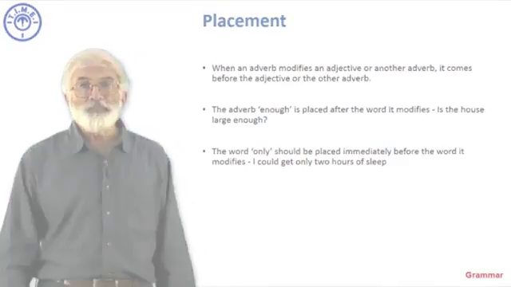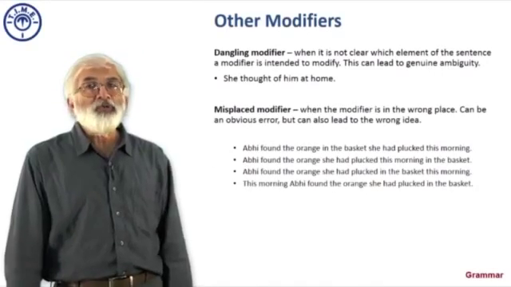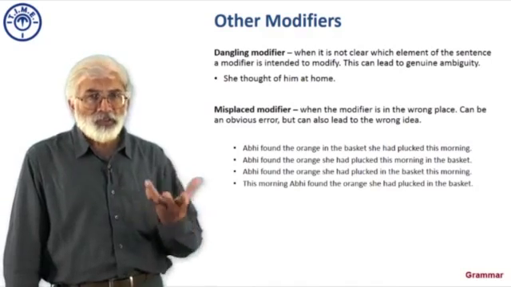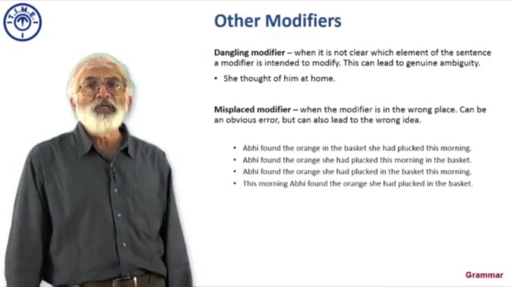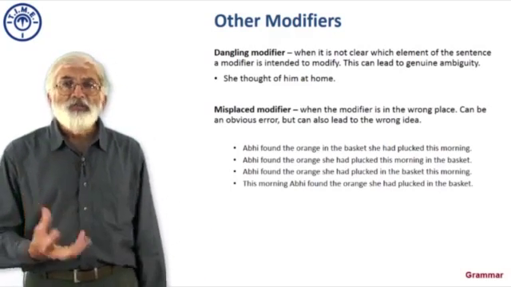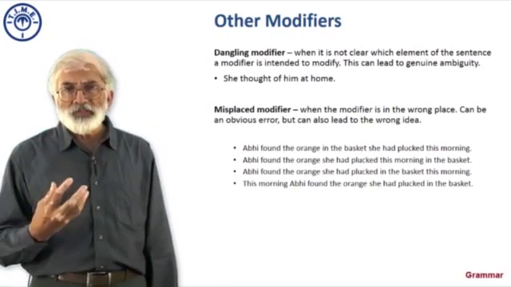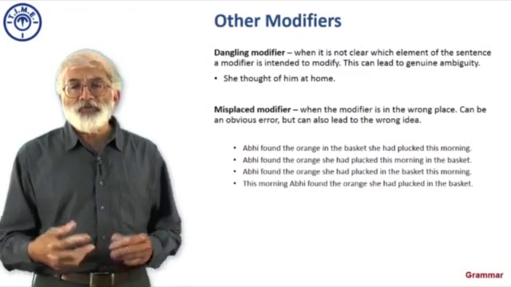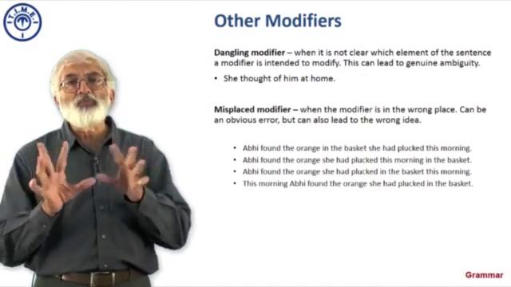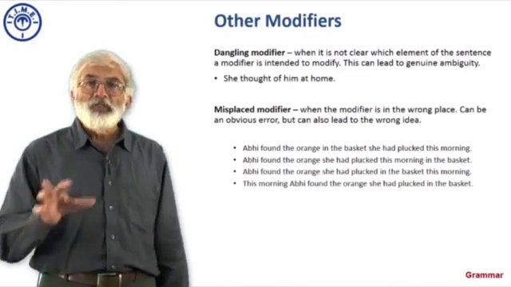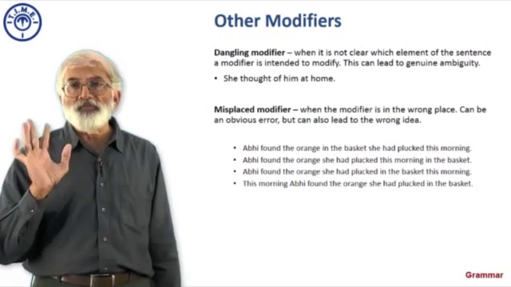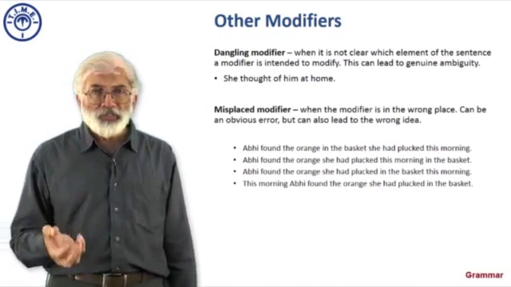Let's move on. We had a quick look at this when we were looking at sentence structure, but let's just deal with it quickly. We also realized that modifiers, whether they are adjectives or adverb modifiers, can come in slightly different ways. You have what we call a dangling modifier, and that is when it is not clear what the sentence is supposed to modify. You've got a modifier, but you're not sure what it modifies, and then you have ambiguities because of that.